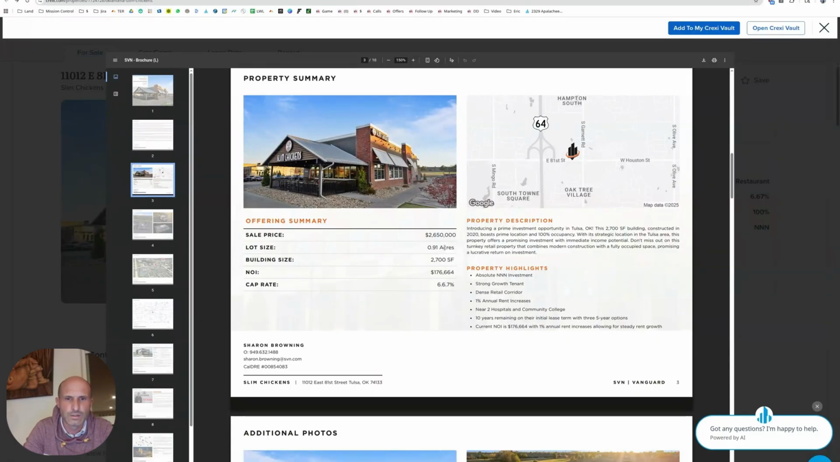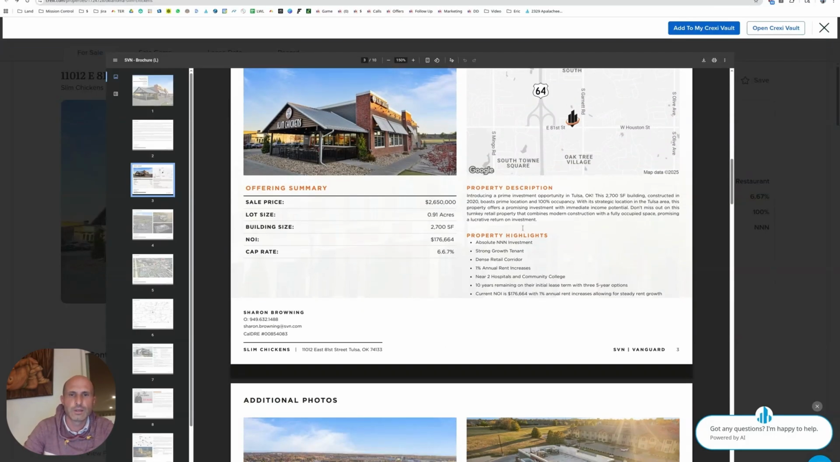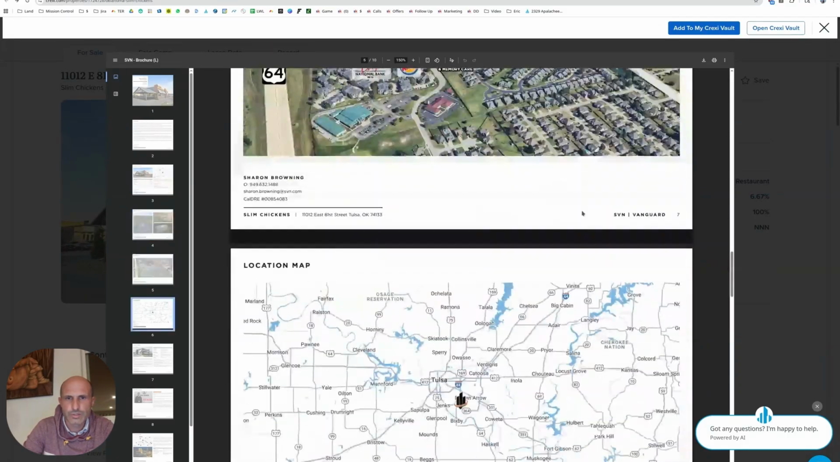Cap rate 6.67. I think it's 6.7 maybe, or 6.67. I don't know. It's almost the same thing. Typo. So there's some pictures of it.